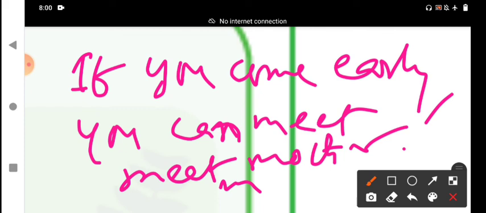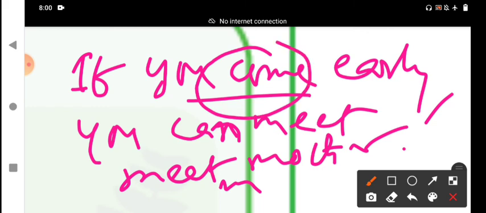In the first condition, we use the simple present tense in the if clause. In the main clause, we can use may, can, shall, or should based on the context. Other modal verbs can be used in the place of will, based on the degree of certainty, permission, or recommendation about the outcome.